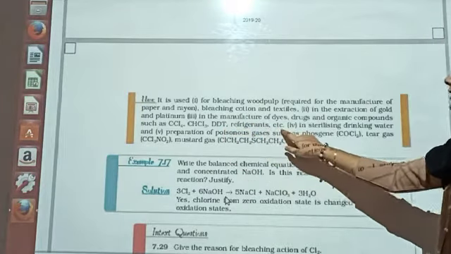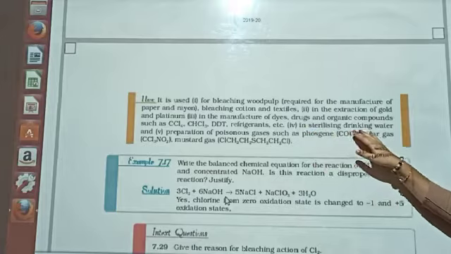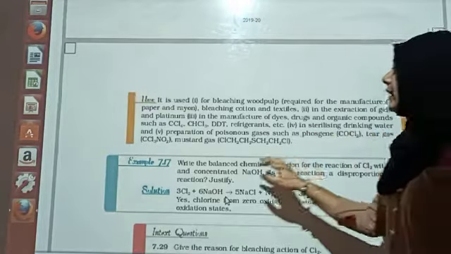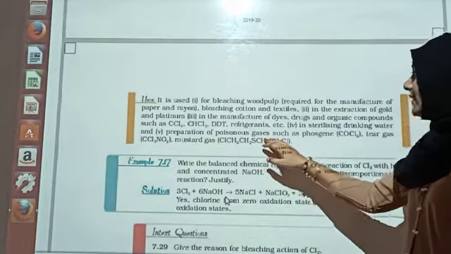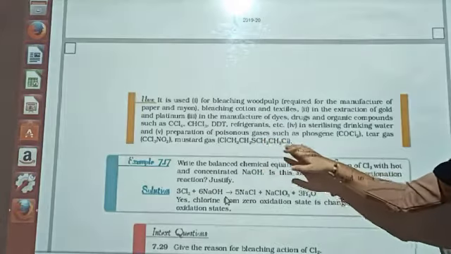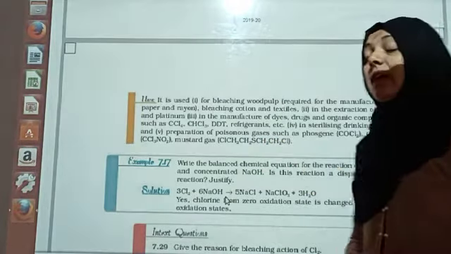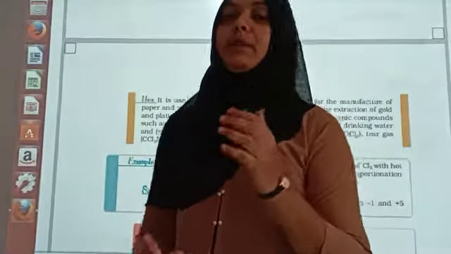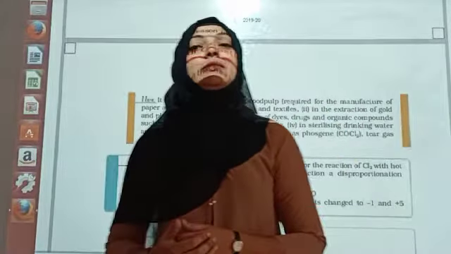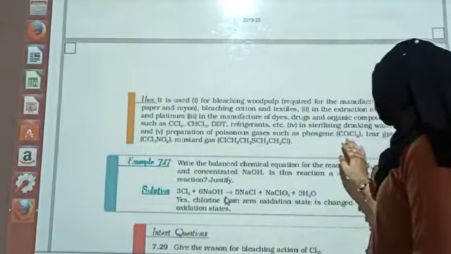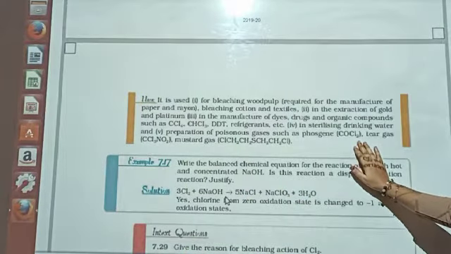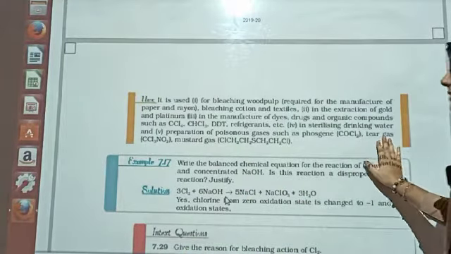Also refrigerants, etc. It is also used in sterilizing water, and in the preparation of a poisonous gas, a very important name, phosgene. This has been asked many times in objectives: which is the poisonous gas prepared from chlorine? Your answer is phosgene, COCl2. Formula is given.